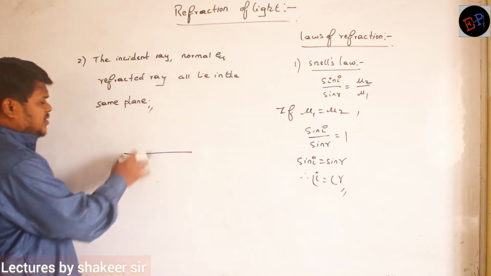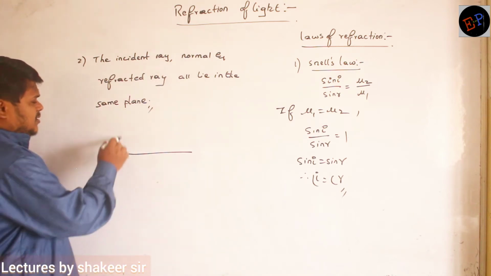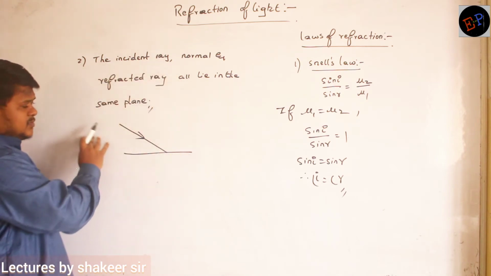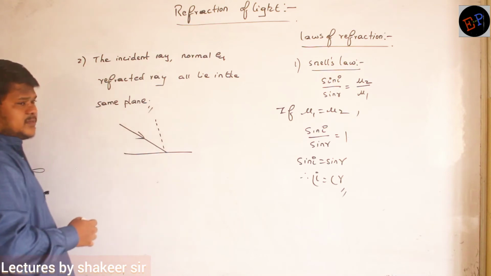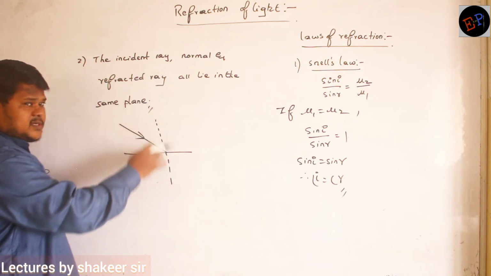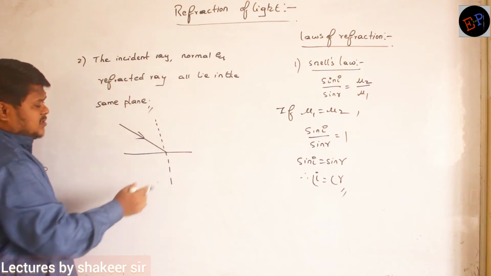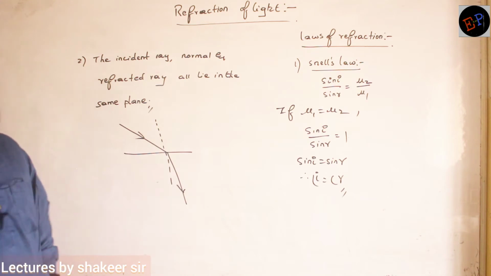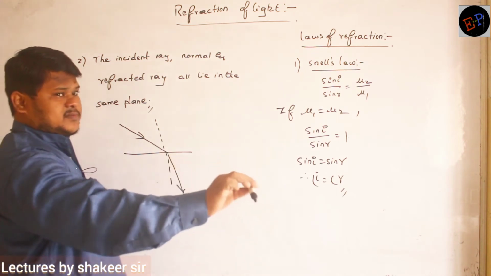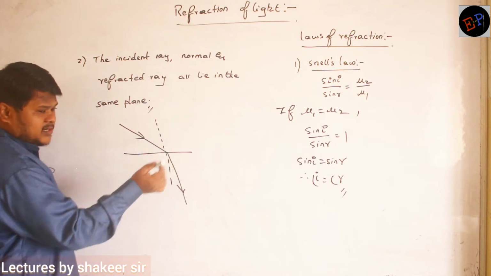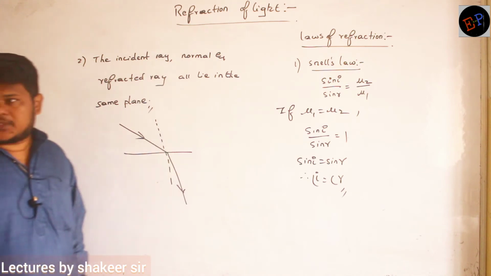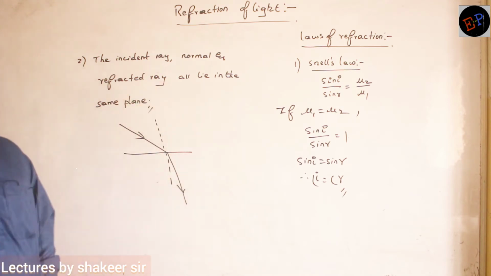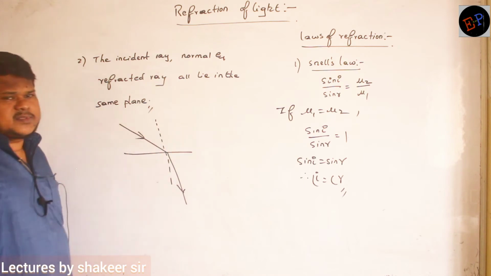For example, if this is the boundary which is separating first medium and second medium, light is falling like this. So this light is present in the plane of this board, no? Then normal also will be present in the same plane of the board. In the board only this normal is present. Then after refraction, light again should be present in the same plane of the board. It cannot come out of the board. Similarly, light cannot enter inside the board also. It must be present in the same plane of the board. Okay, ma'am? So this is the second law of refraction. Are you able to understand, ma'am? First rule and second rule.